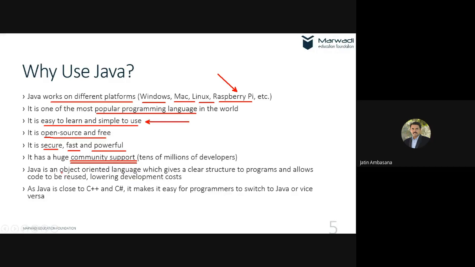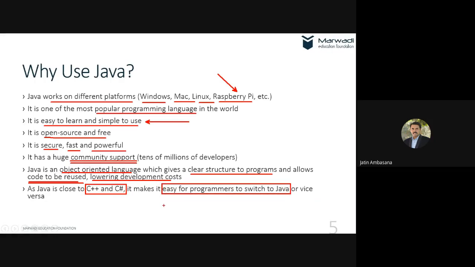And since Java is an object oriented language, it helps us to give a clear structure to the program. And the best part is it allows the code to be reused. Code reuse is one of the major things that people do, and it lowers the development costs. And Java is close to C++ and C sharp, so it makes it easy for programmers to switch to Java or vice versa. Those who know C sharp or C++ can easily learn this particular language.